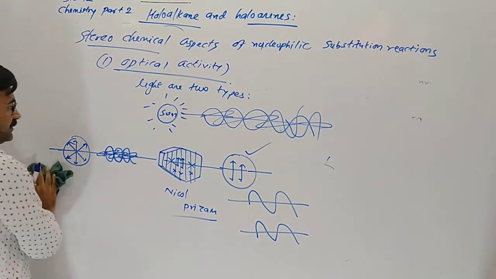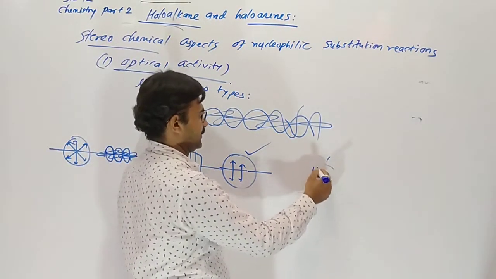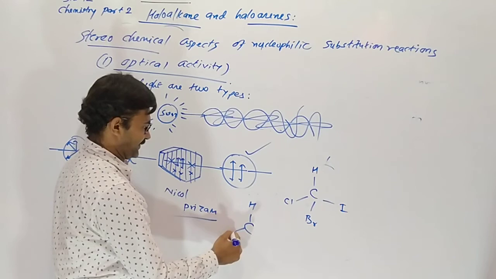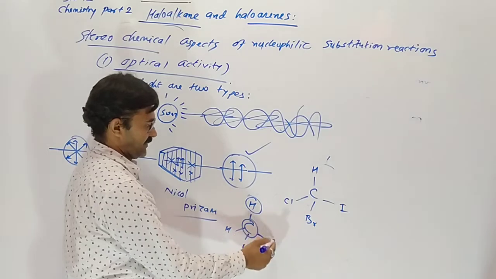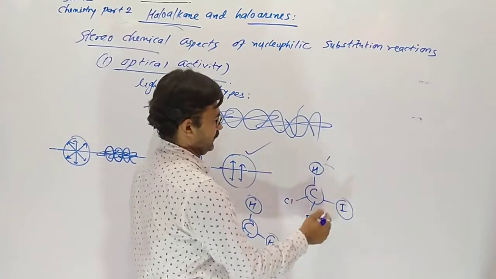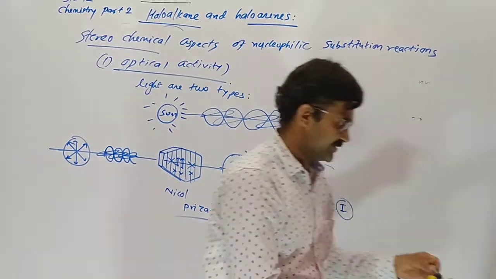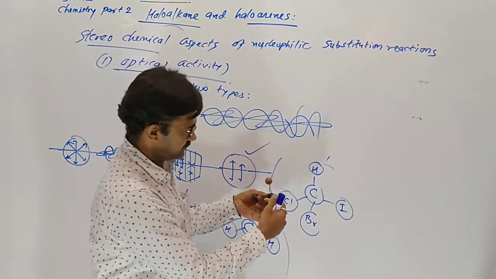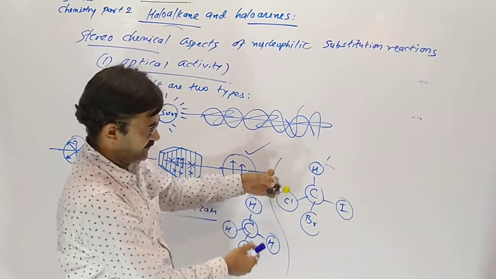And this polarized light, when we pass it through an unsymmetric molecule. Methane is symmetric. This carbon contains all 4 same atoms. This carbon contains all 4 atoms different. This is non-symmetric, unsymmetric, like this. This is our carbon atom, with hydrogen, iodine, bromine and chlorine. Understood?